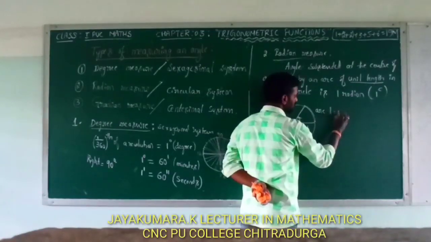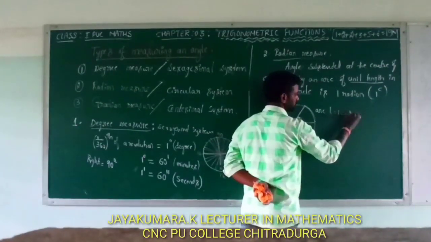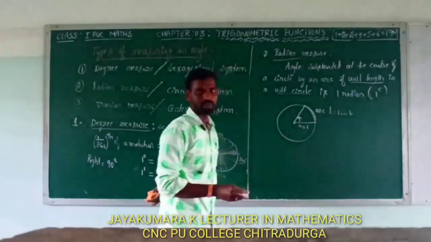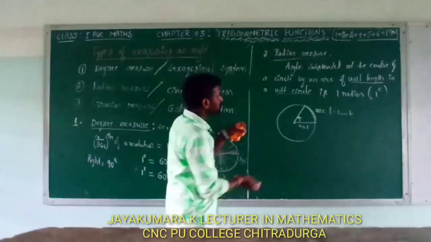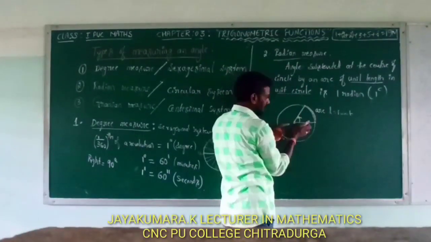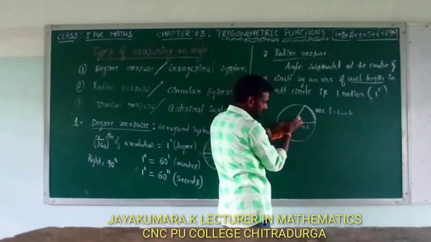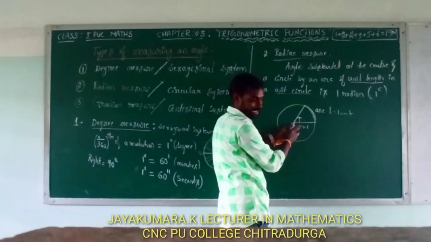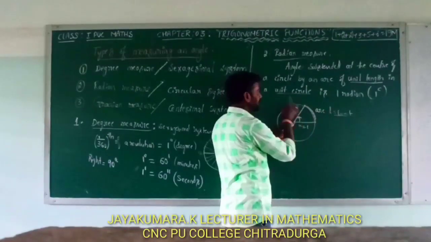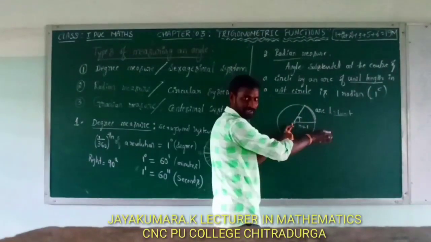L is equal to 1 unit. Okay, this is an arc. Length of this arc is equal to what? 1 unit. Then here observe. Angle subtended at the center of a circle by an arc of unit length in a unit circle